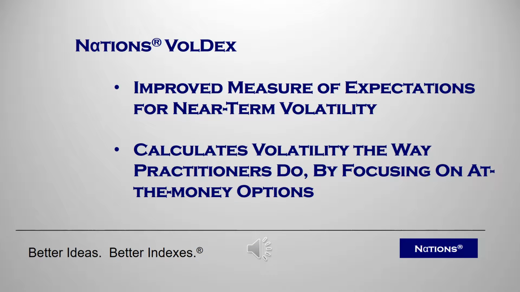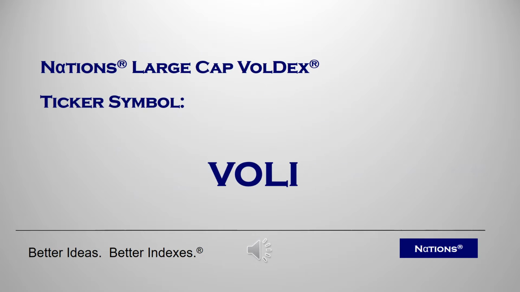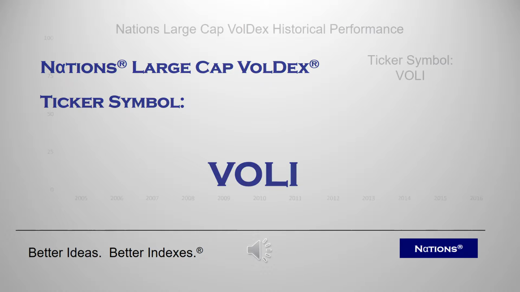Nations Voldex is an improved measure of market expectations for near-term volatility as conveyed by S&P 500 ETF option prices. Voldex calculates implied volatility the way practitioners do, by focusing on at-the-money options, the most important options listed. The ticker symbol for Nations Large Cap Voldex is VOLI. VOLI is calculated and disseminated continually during the trading day to provide up-to-the-second insight into market expectations for near-term volatility.